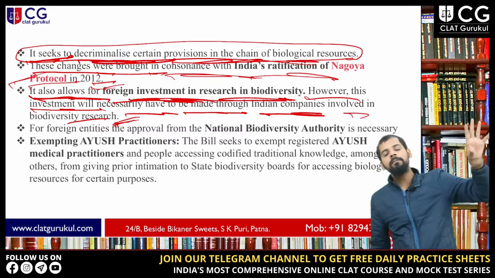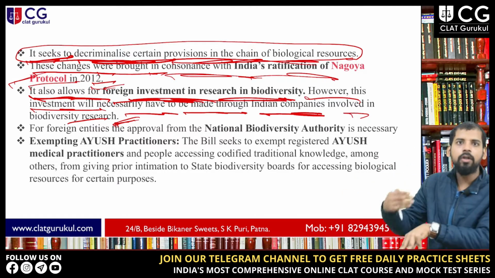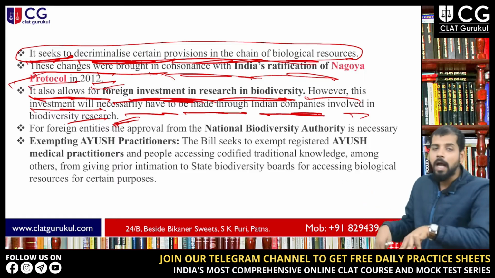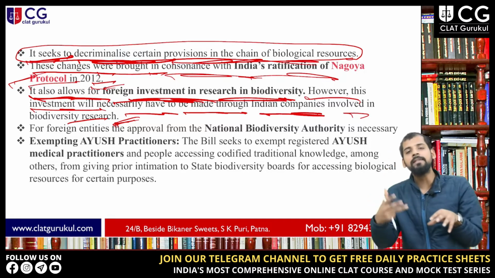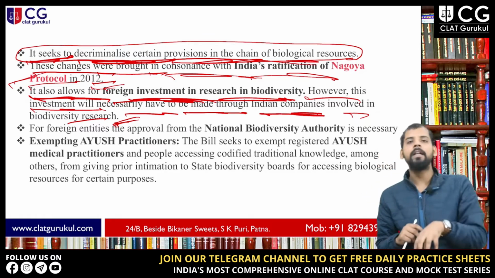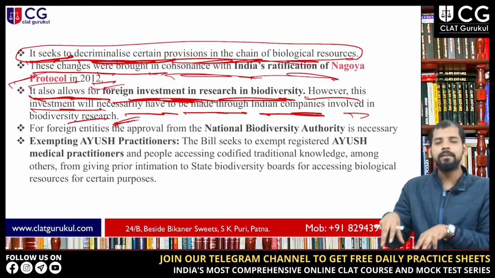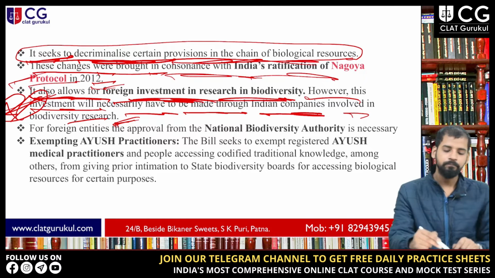So if a foreign company wants to invest in Indian biological resources in our country, they have to do this through Indian companies which are actually doing this kind of work. You have to remember this. This is very important.